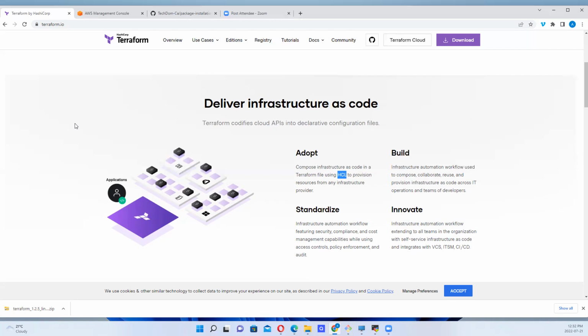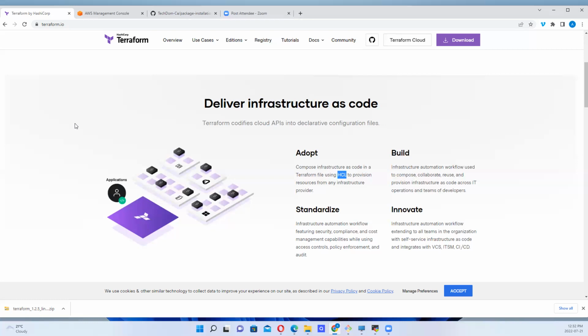So basically, Ansible is for configuration management, while Terraform is ideal for creating, managing, and improving or modifying infrastructure. So we'll look at an example where we'll explain how all this works, creating, managing, and improving infrastructure.